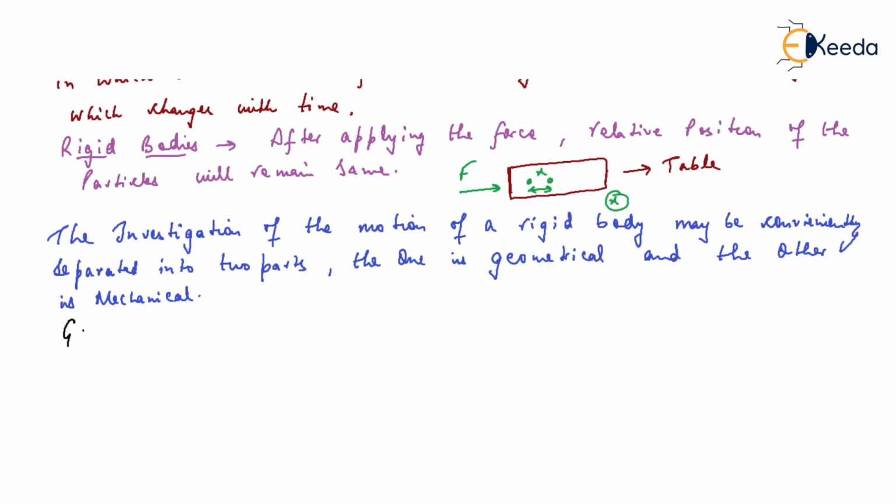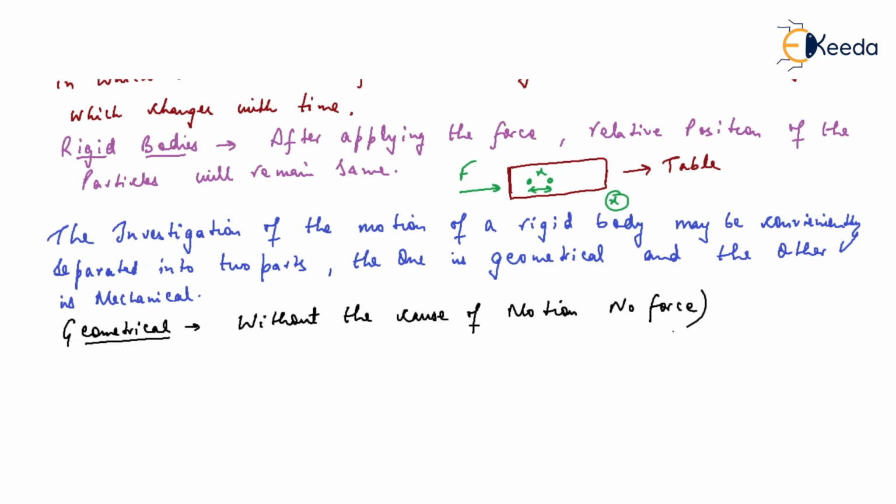So what is geometrical? I will write only one line and you can understand very well. Geometrical means without the cause of motion. Cause means how the motion is generated. It means no force will be there. This is only based on geometry.